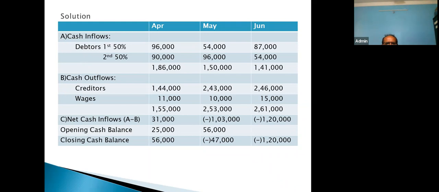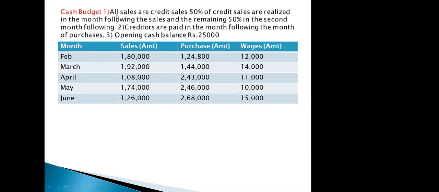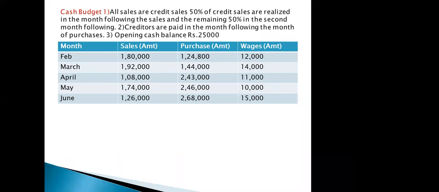Did you follow? Yes, sir. Now, first information. Look at this numerical. All sales are credit sales. Just now we discussed also. 50% of credit sales are realized in the month following the sales, and remaining 50% in the second month following. Now, since we are preparing budget, from which month are we preparing budget? April month.